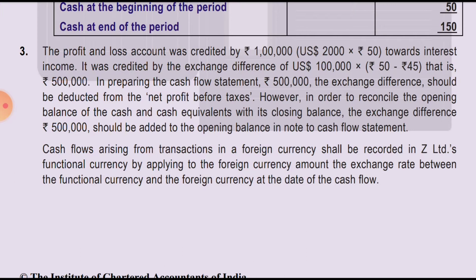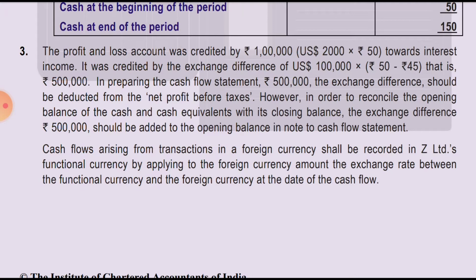And the closing balance shown in the balance sheet is 51 lakh rupees only, not the opening balance, but we'll multiply at the closing rate and show 51 lakh rupees. And the treatment in the cash flow is, we'll take the profit and loss amount as per profit before tax, and from that we will deduct 5 lakh rupees unrealized gain, and after deducting that we will arrive at operating profit. But for the reconciliation between the balance sheet and cash flow, we will add that to the opening cash and cash equivalent. Okay, so we're done, and we'll just read the last paragraph.